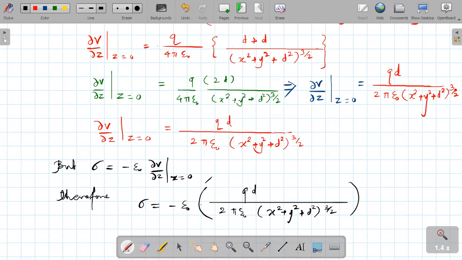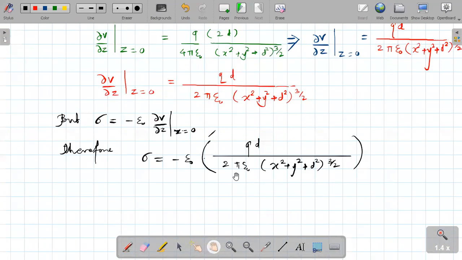Now what is our aim? Our aim is to find out the total induced charge, and total induced charge is equal to capital Q. Therefore, we can compute this total induced charge.